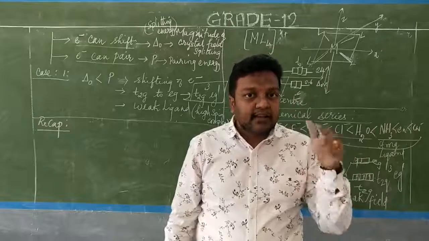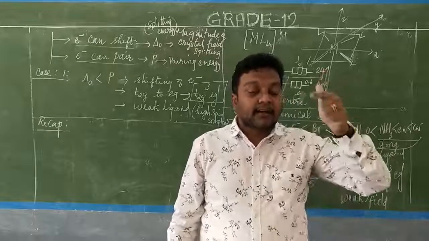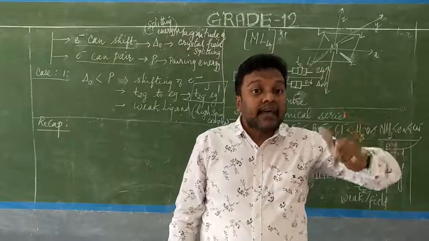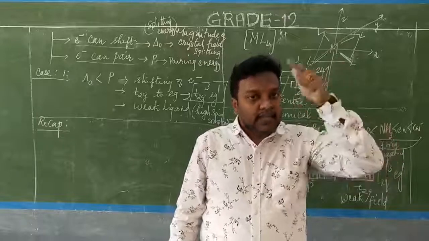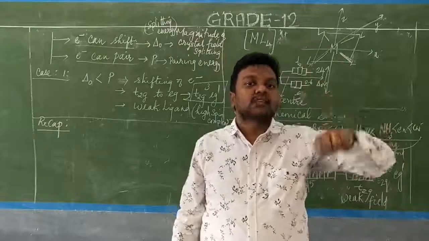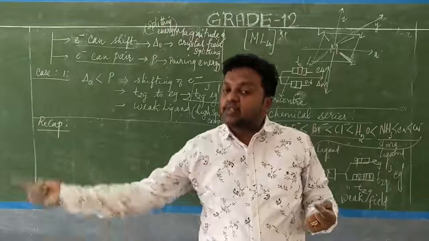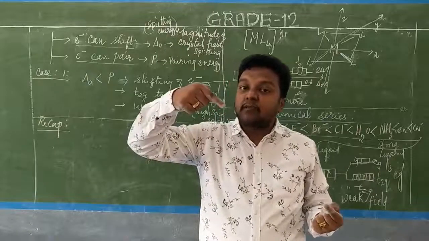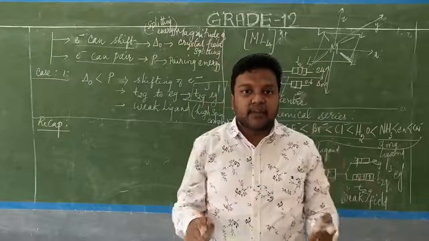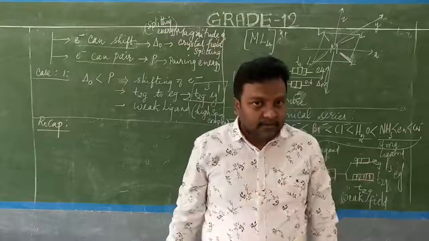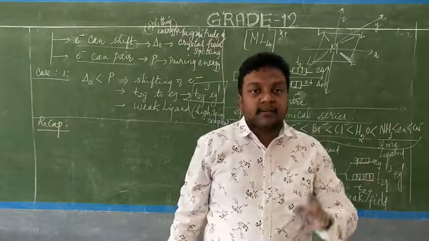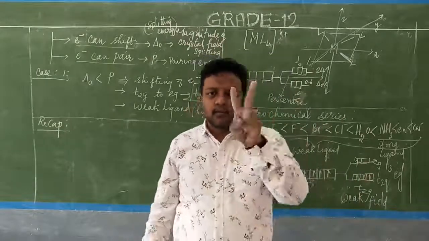How is this electrical field created? The electrical field is created by the lone pair of electrons donated by the ligands to the central metal atom. So when the electrons from the ligands approach the central metal atom or ion, the degeneracy of the d orbitals gets destroyed. Can you understand? So in case of d orbitals, there are two conditions.